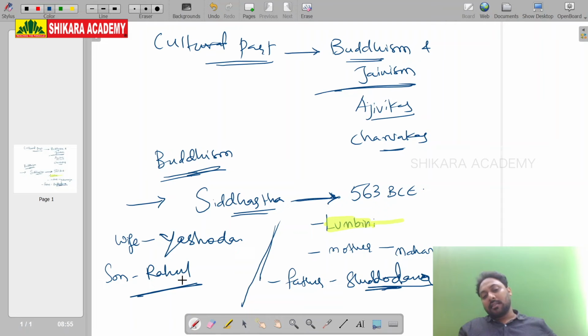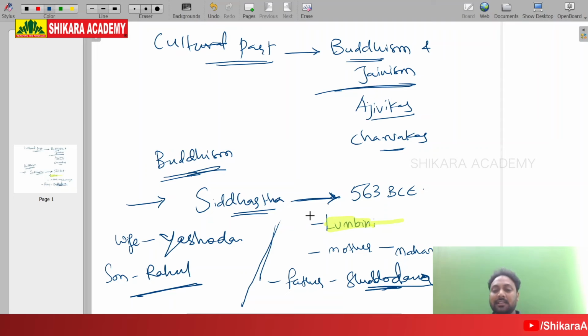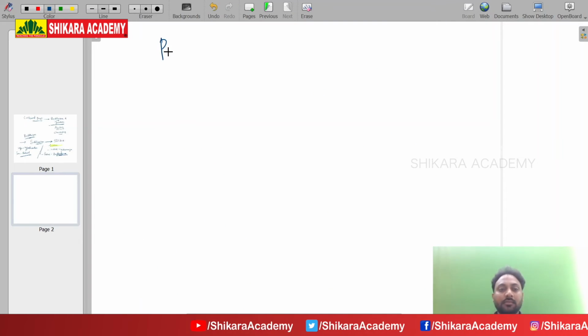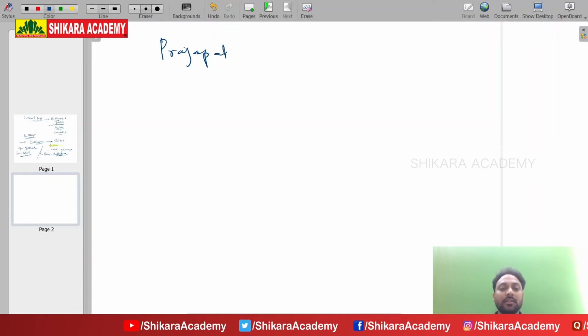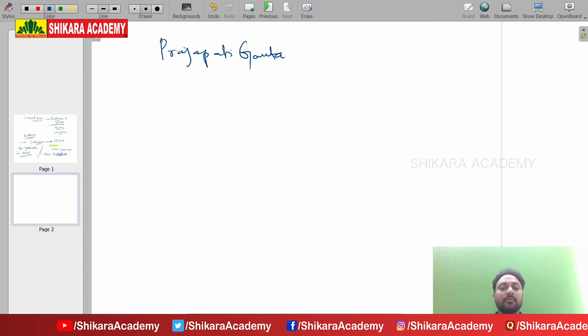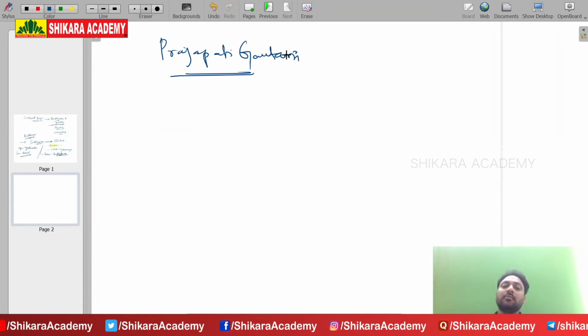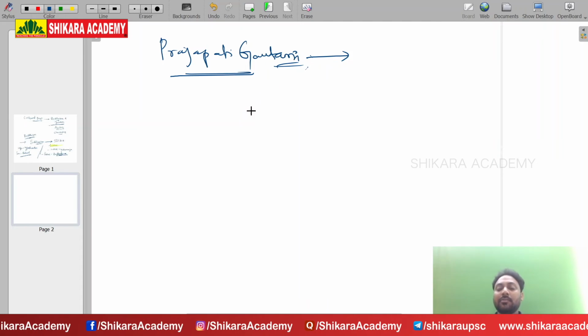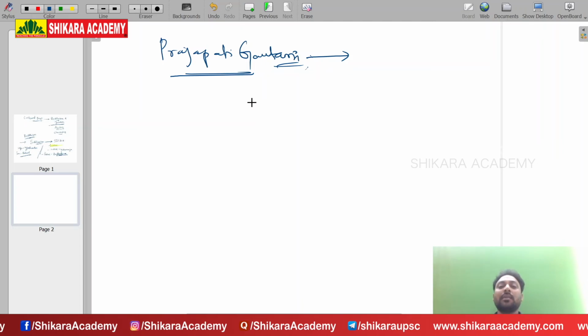Siddhartha has mother Mahamaya, but the stepmother, the mother who raised Siddhartha, is Prajapati Gautami. She is the stepmother, and on her name only Buddha is called Gautama Buddha.